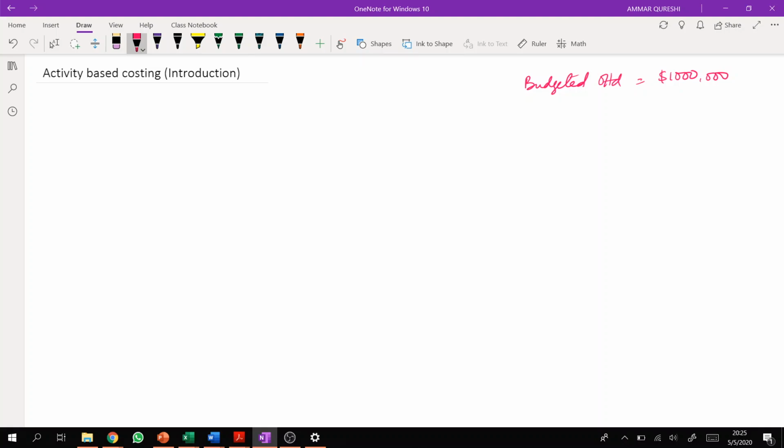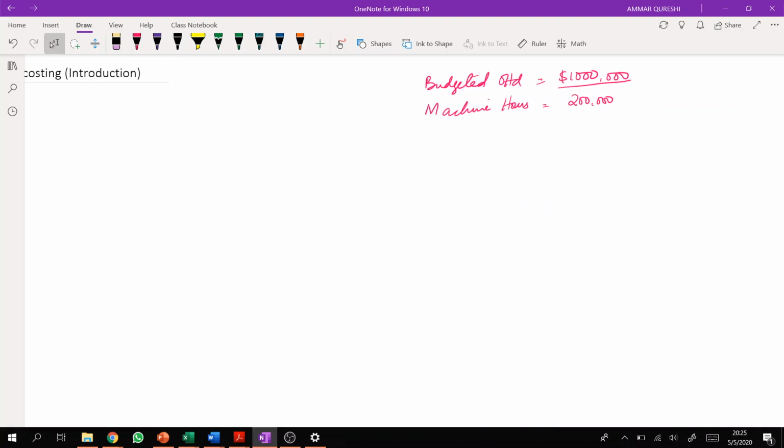So what we do is we try to identify an activity level, right? Activity level is usually machine hours, labor hours, or number of units. Let's suppose the activity level is machine hours. So we usually divide these overheads by the machine hours. Let's say machine hours are 200,000. If you divide both figures, you will get the overhead absorption rate.